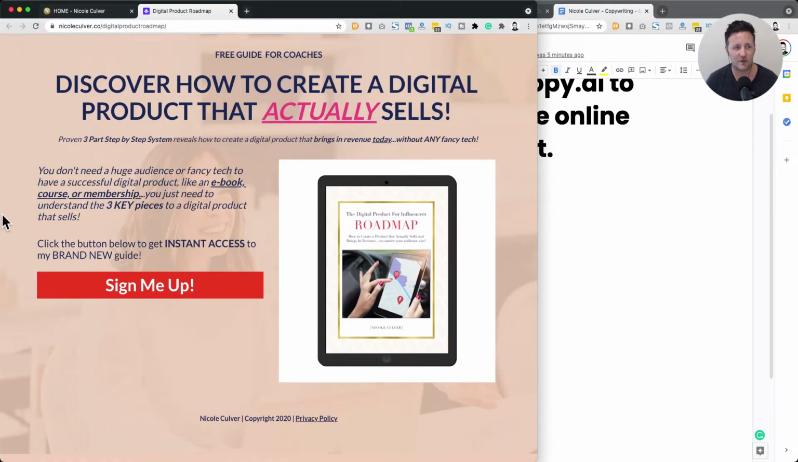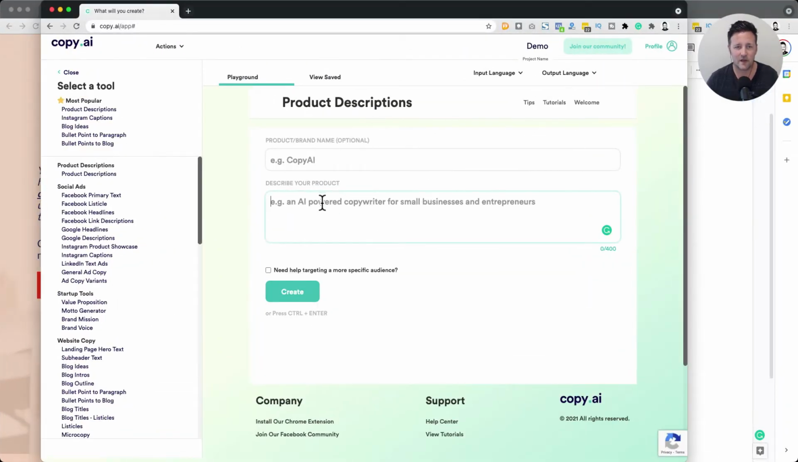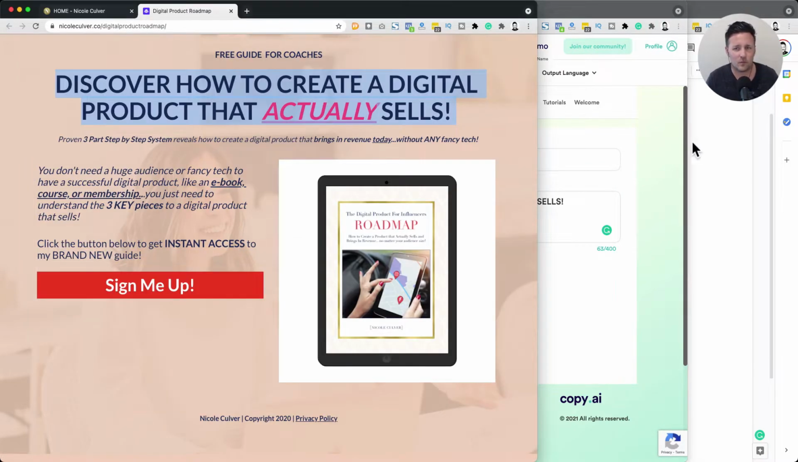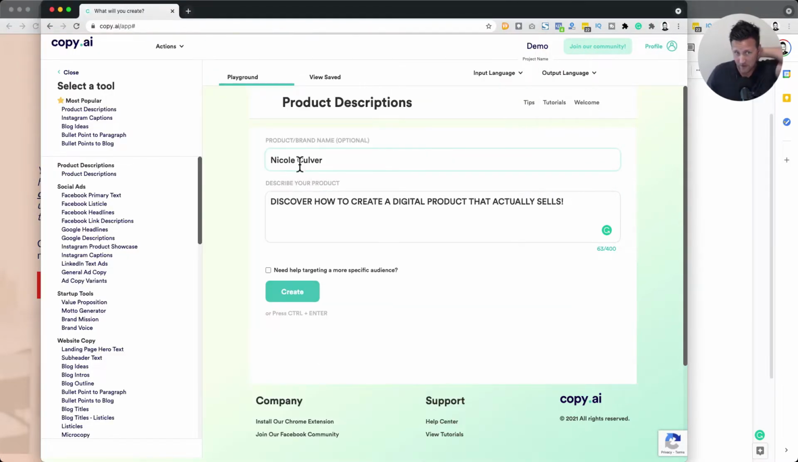The first thing I'm going to do is just grab some copy that she wrote. So this is a pretty good description here. And I'm going to try to create a description of this event. So I'm going to paste that in. Discover how to create and sell a digital product that actually sells. So the name, I'll just call this Nicole Culver. And we'll use that as the name of the brand product.